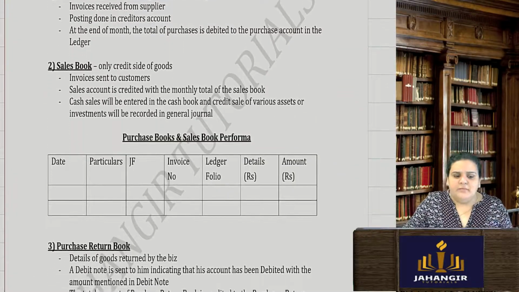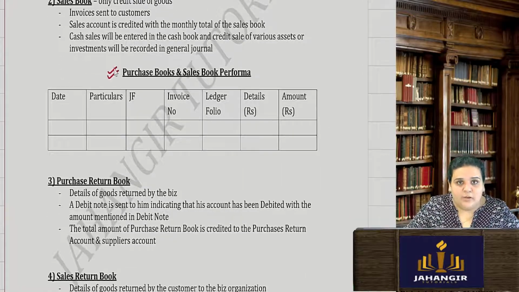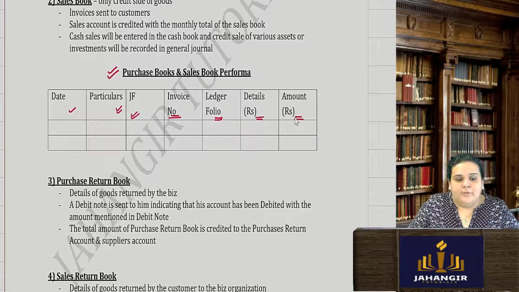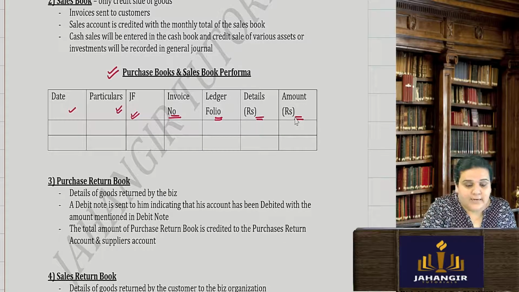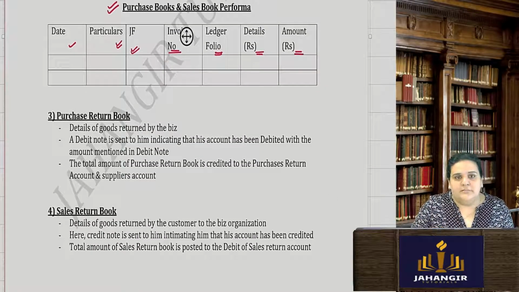So the specimen remains the same. However, if I am doing a purchase book or sales book, I want to make that book, then the date, particulars, whatever journal entry I have made, that folio number, what is my invoice, which invoice, ledger folio number, details, and the amount. So purchase book and sales book proforma is always like this. If I am maintaining separate books for sales and purchase, I have to record it strictly in this format.